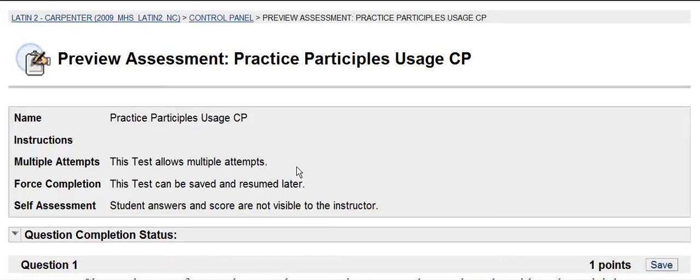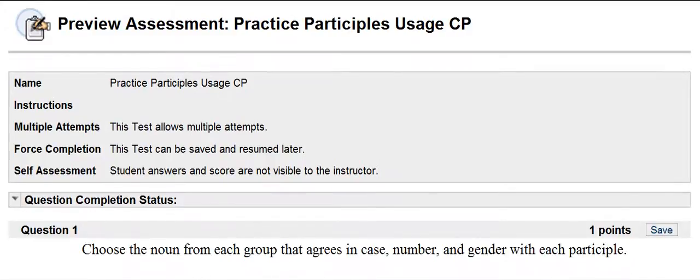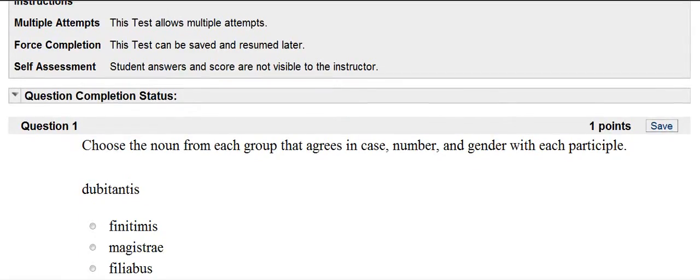This video will help you pass the second participle CP. This is on usage. This will consist of a series of multiple choice questions plus some formation of the present active participle. And so the questions will shift up and rotate throughout the CP. So the first one is choose a noun from each group that agrees in case, number, and gender with each participle.